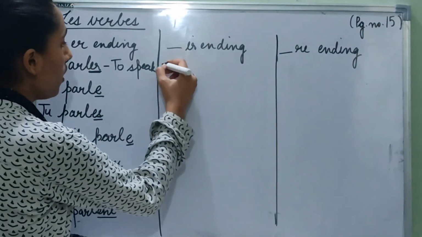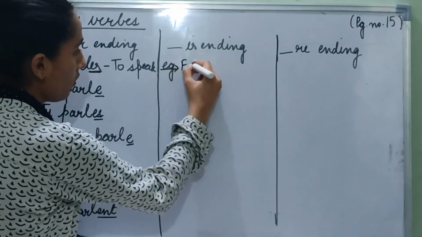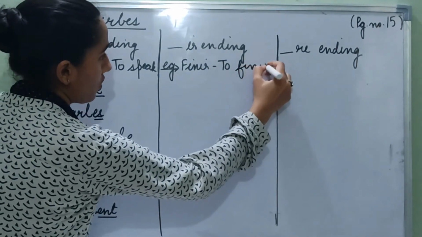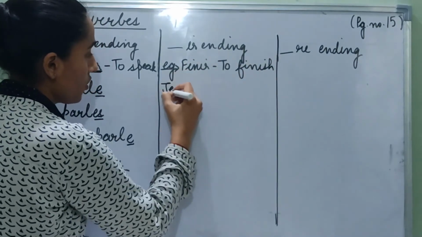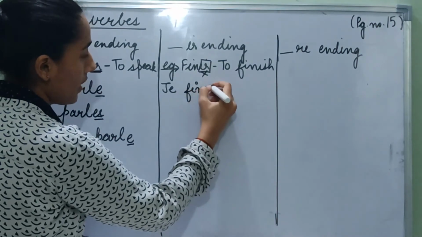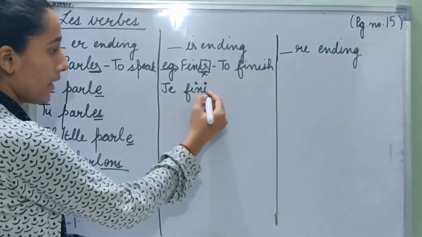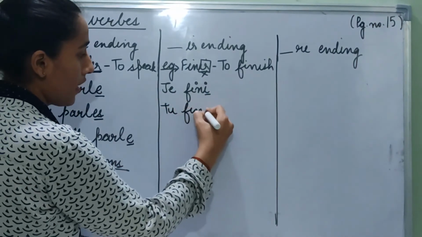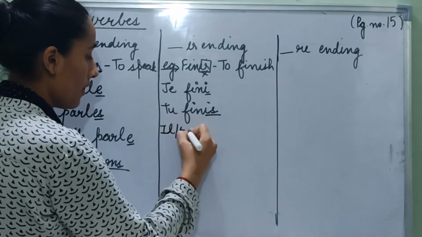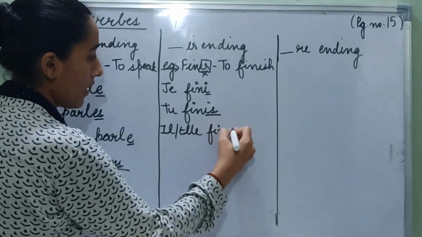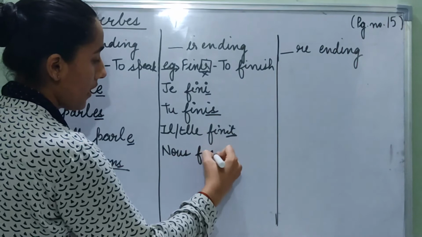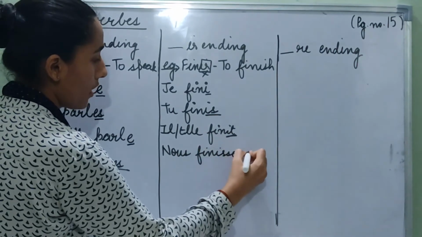Now with IR ending verbs, we are going to take an example of finir, which means to finish. So with je, again we will remove this IR, we will write FINI, so we add an S. With tu, it is FINIS, we add S. With il and elle, again FINI, we add T. With nous, it is FINI, double S, ONS.